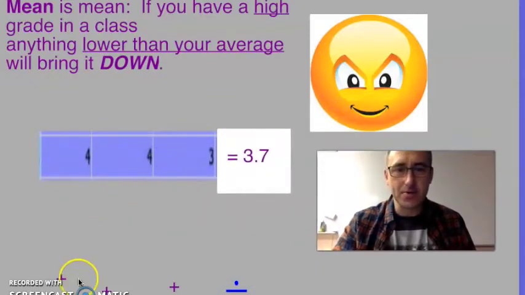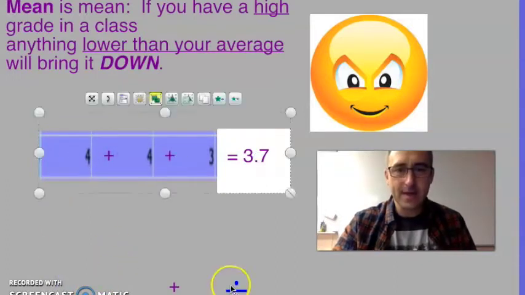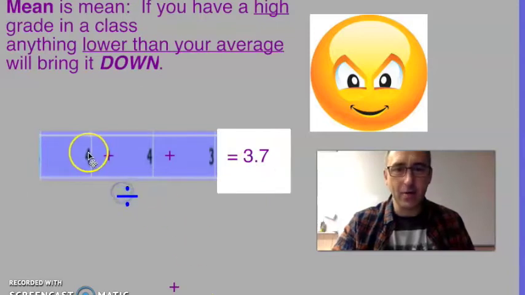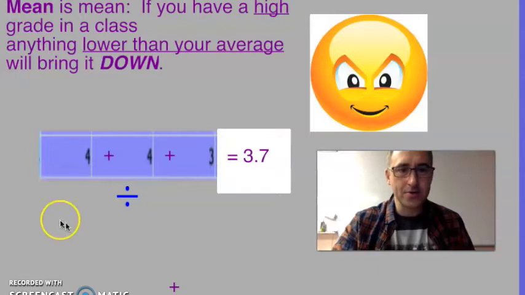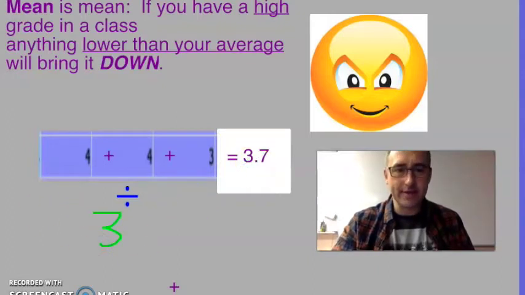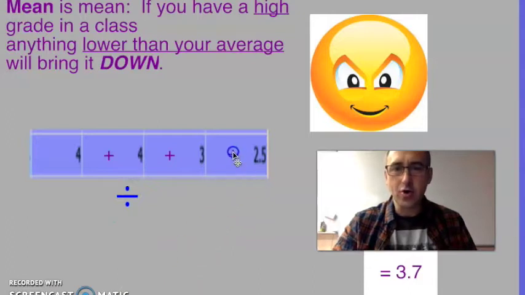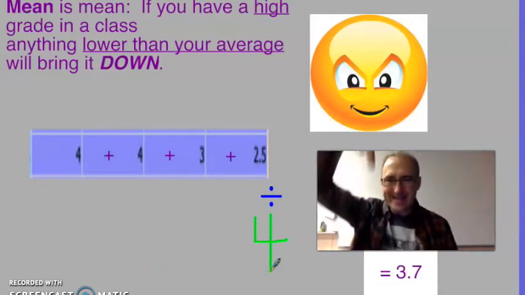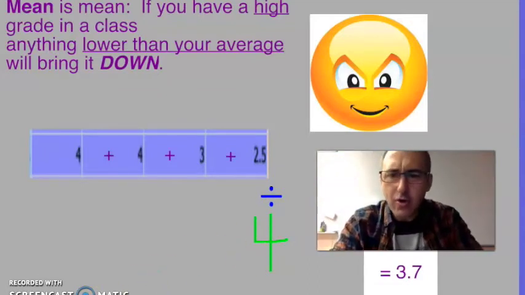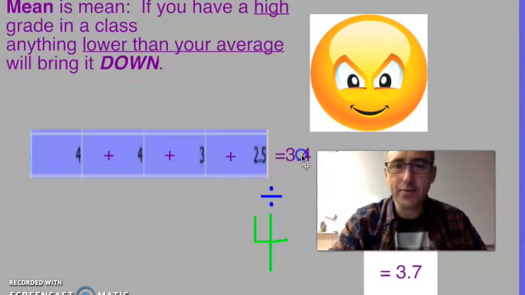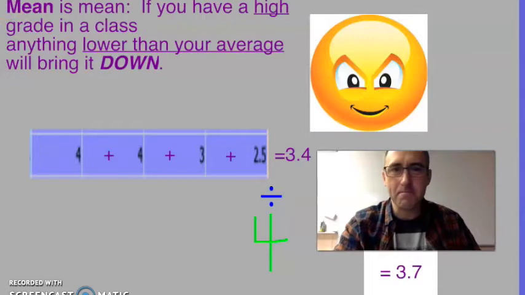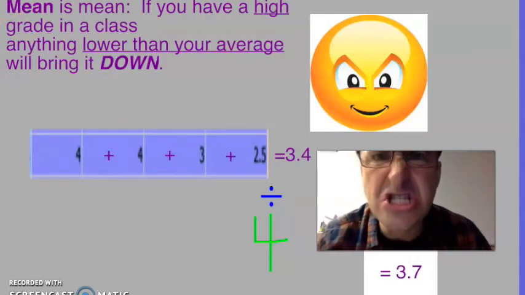These were my benchmark scores: 4 plus 4 plus 3. And then I divided that answer by 1, 2, 3 scores. My average would be 3.7. However, if my next score was a 2.5 and I added all of those together, and then I divided by 4, my average would go down. Down how low? Down about 3 points to a 3.4. That's why mean averages are mean.